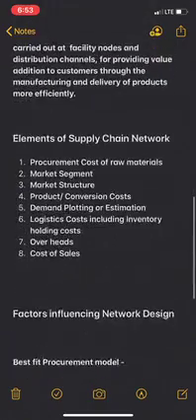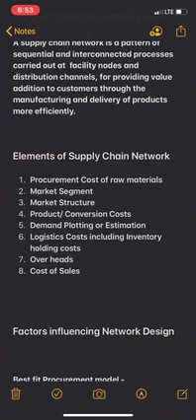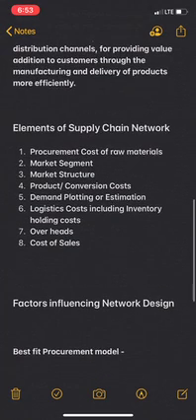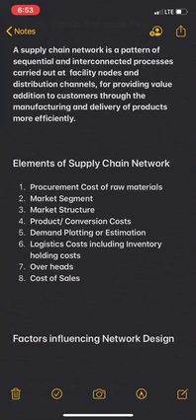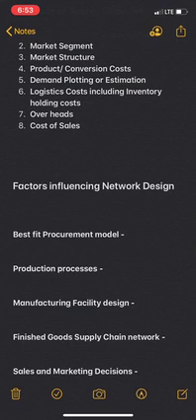Then let's see what are the different elements of supply chain network. So these are the elements: procurement cost of raw material, that is the purchasing cost of the raw material we are going to use for making the product. Then market segment, market structure, product or conversion cost, then demand plotting or estimation, logistics cost including inventory holding cost, then overheads and cost of sales. So these are the elements of supply chain network. Next point, we will see factors influencing network design.